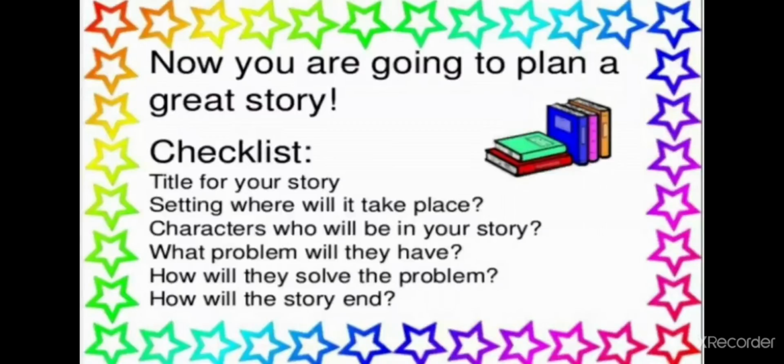Now you are going to plan a great story. So just think about this checklist. Get this checklist into your mind and then you will get your story. The checklist is: first you have to decide a title for your story, then the setting, where will it take place, then characters, who will be in your story, what problem will they have, how will they solve the problem, how will the story end. So these are the main checklist points of the story.